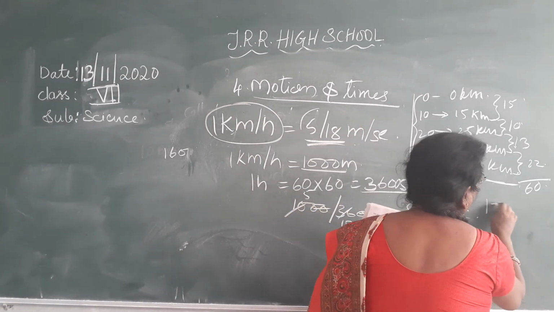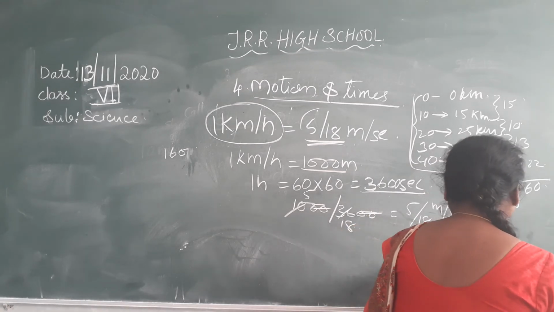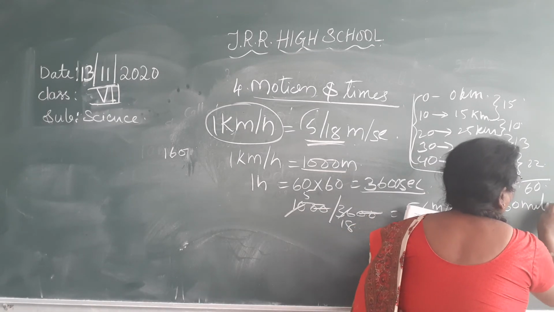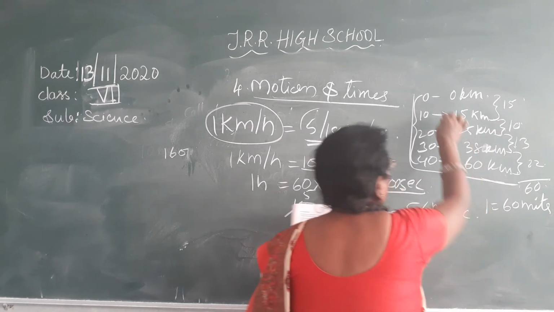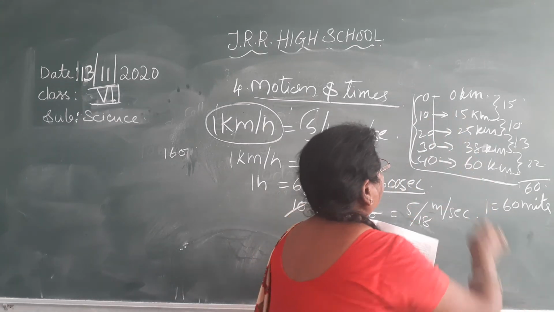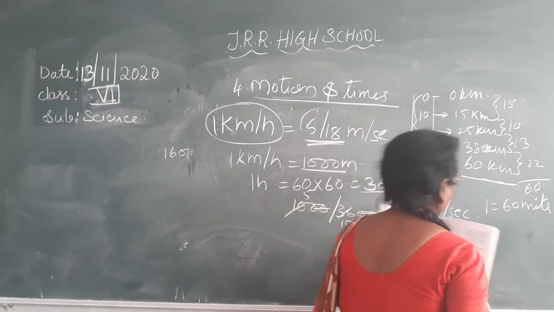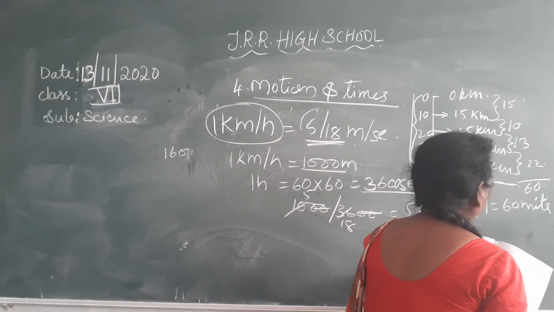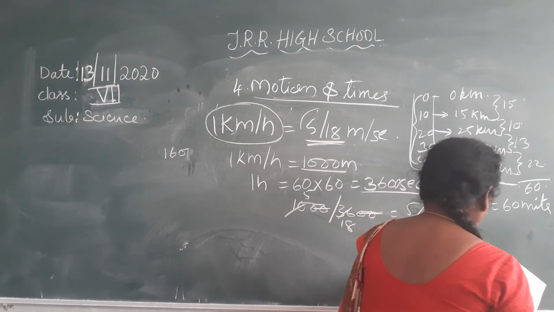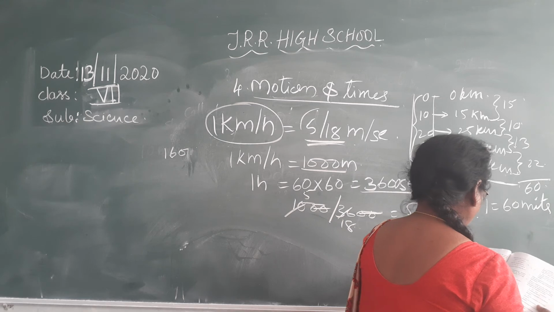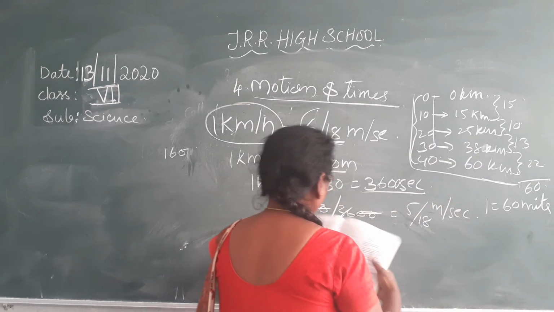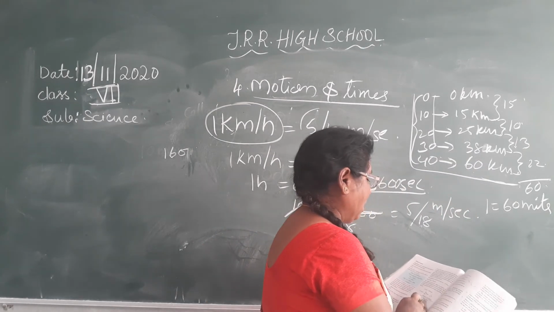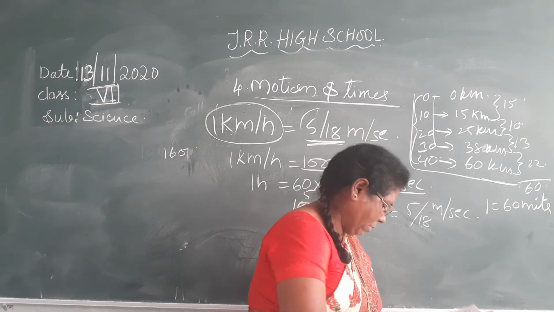So 1 hour is equal to 60 minutes. Here it is given in minutes. Convert it into hours. Okay. So here, how much? 40 minutes is given.